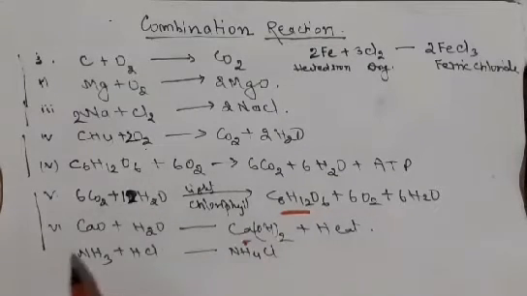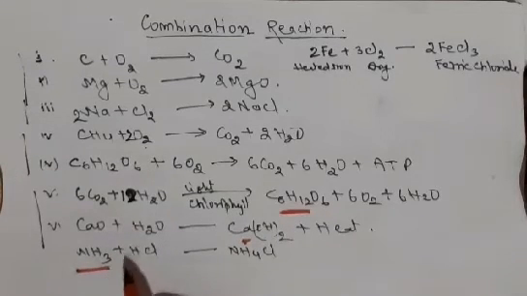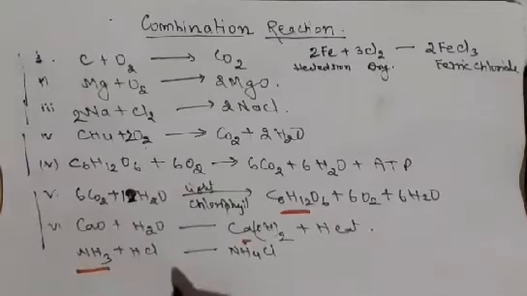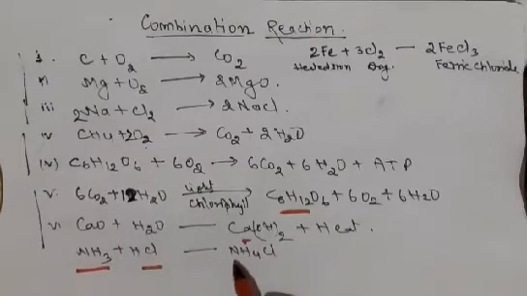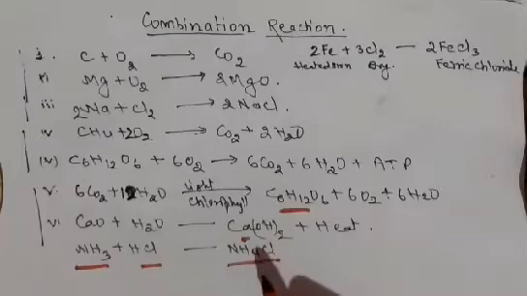So another example, ammonia. You know about this. This is the ammonia. When ammonia reacts with hydrochloric acid, both are compounds. Ammonia is a compound, hydrochloric acid is a compound, then a single compound forms, and that is called ammonium chloride.